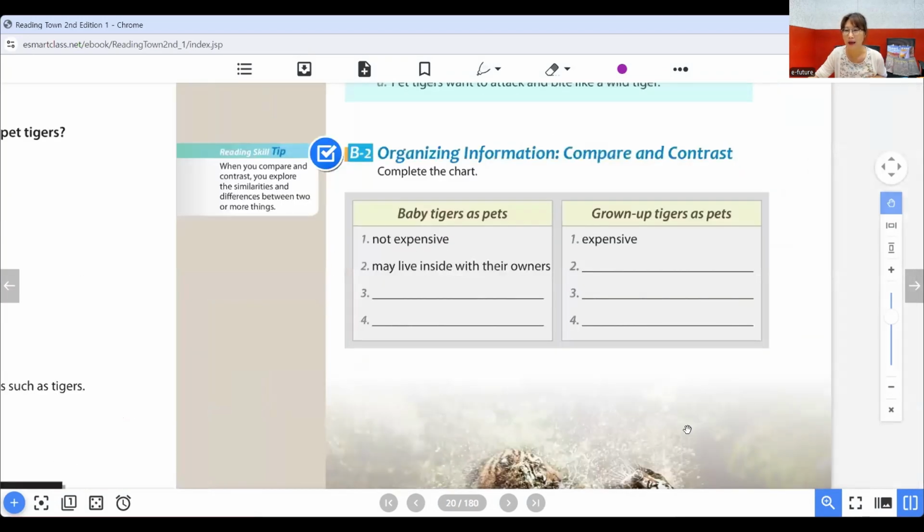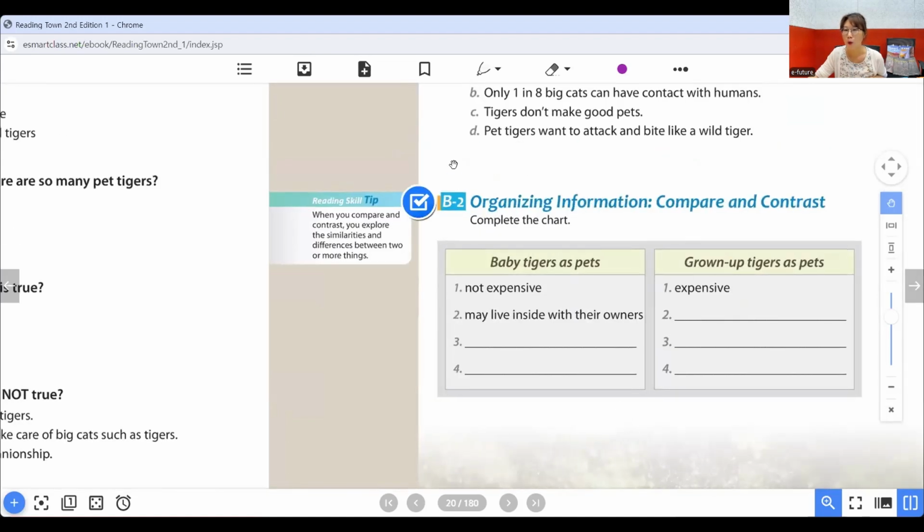And then we have a graphic organizer here. Organizing information, compare and contrast. So we find the information to fill out the chart. Baby tigers as pets, grown-up tigers as pets. We compare and contrast.